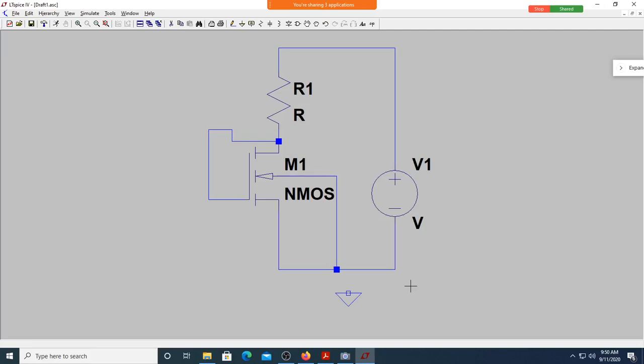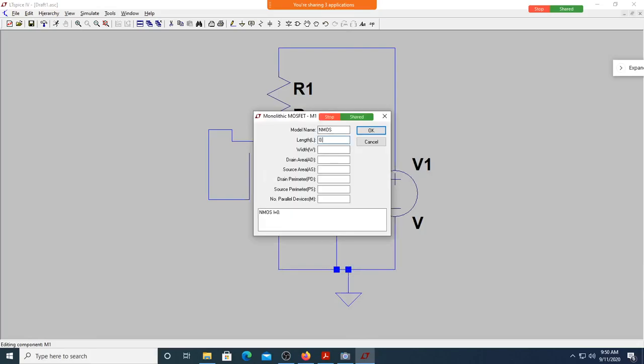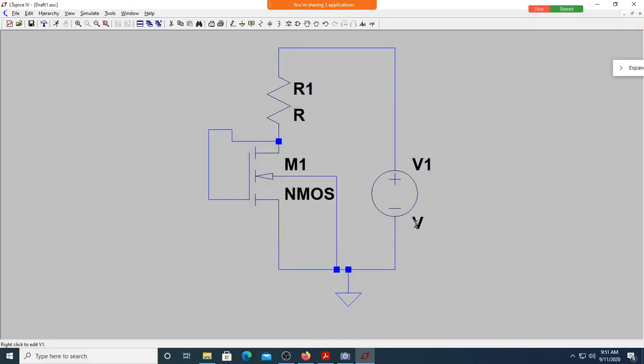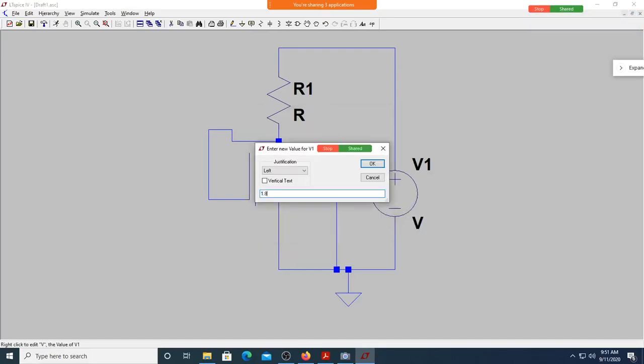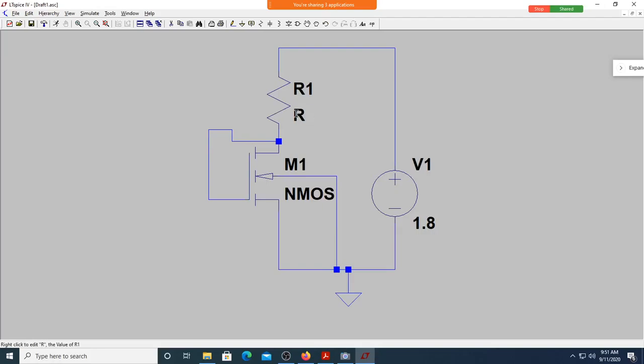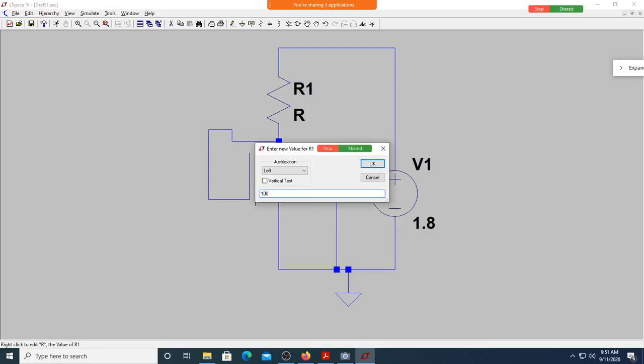How much is W by L? W is 10 milli and L is 0.18 milli. It can be milli or micro, but make sure the ratio is 10 by 0.18. And this is 1.8. Am I correct? Yes, sir. And this is 1K, 1000.